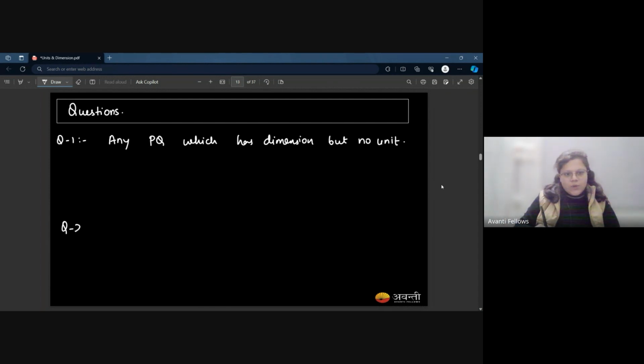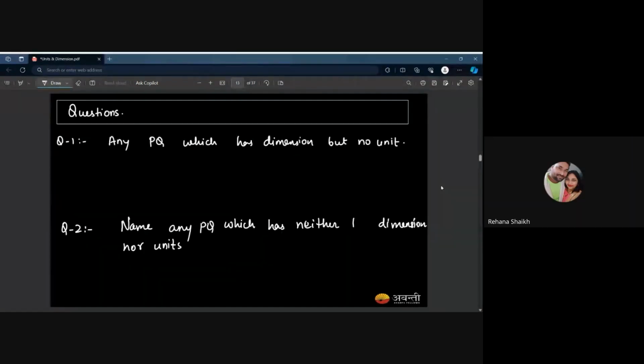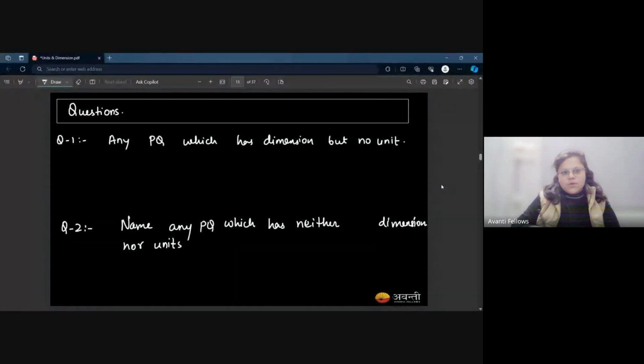And question 2: name any physical quantity which has neither dimension nor unit. Miss, the answer to question number 2 is strain. Okay, that's cool, Rehana.